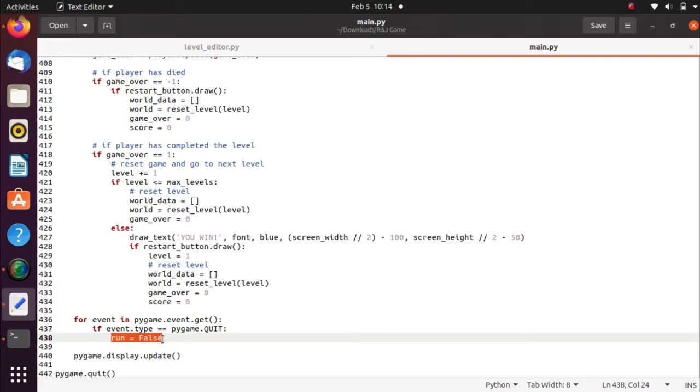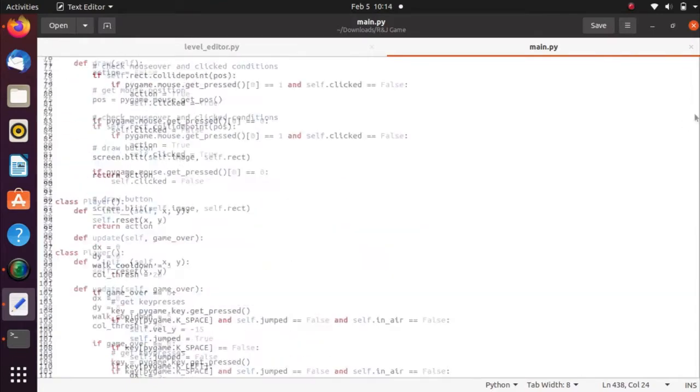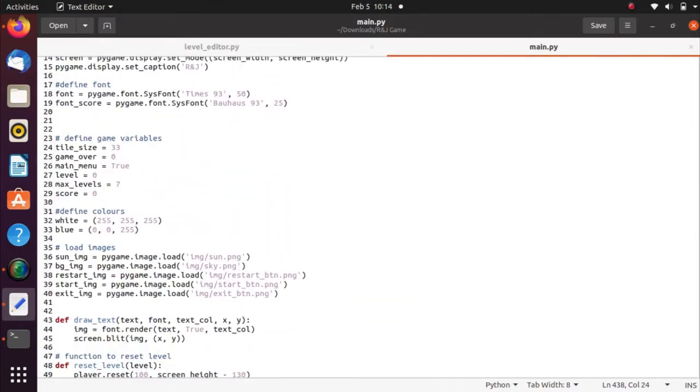Okay, and in this code we also load some images to display on the game window, and we use the pygame.image.load function. To display it on the game window we also need to use the blit function.